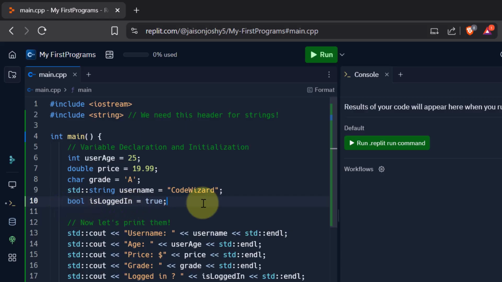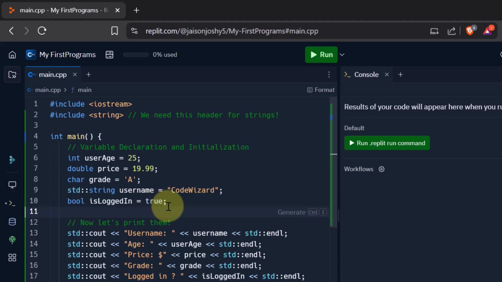Now we have another variable called isLoggedIn, and it is of the type boolean or bool. Now boolean data types are the ones that can store boolean values. Boolean values means values like either true or false, 0 or 1. So it can have just 2 values. Now we want a variable to check if the user is logged in or not. So that variable is called isLoggedIn. Again I remind you, the name that you give here is up to you. You can give any name. What really matters is the data type that you use here, and then we assign it to true. So initially it is true.